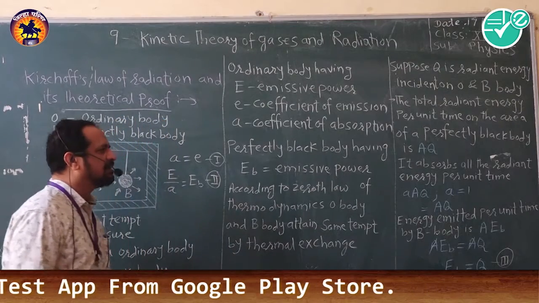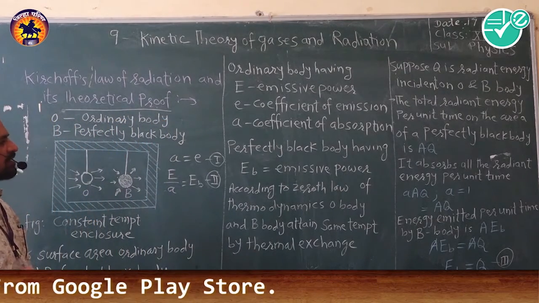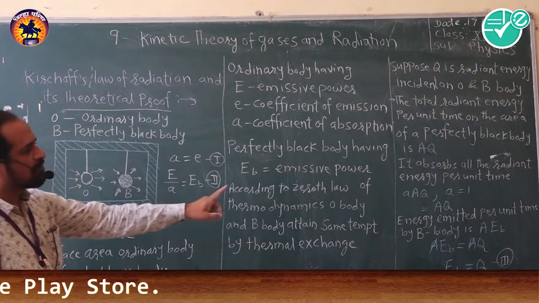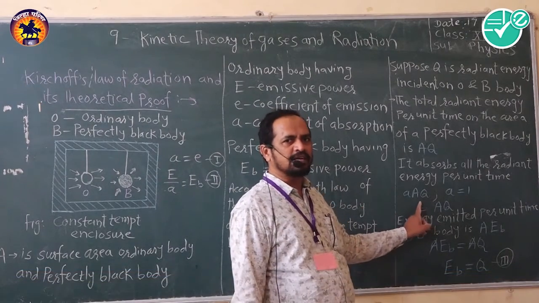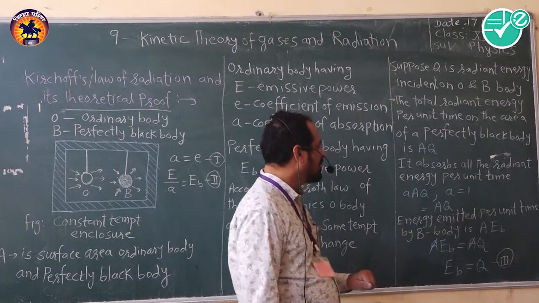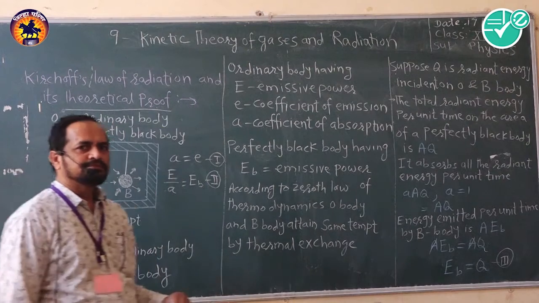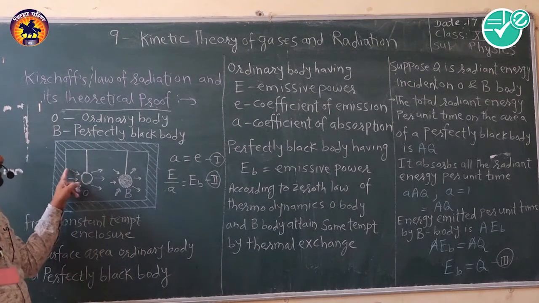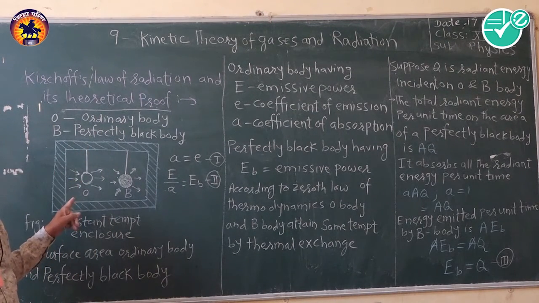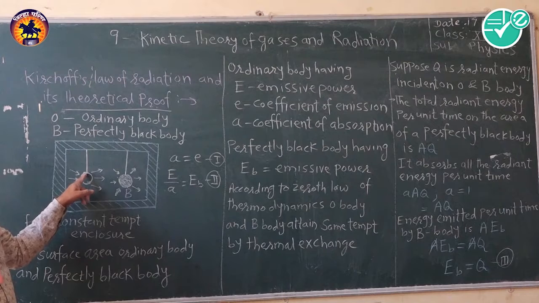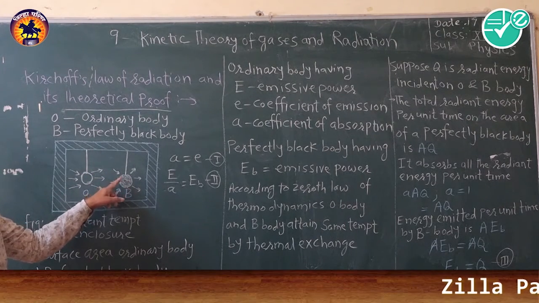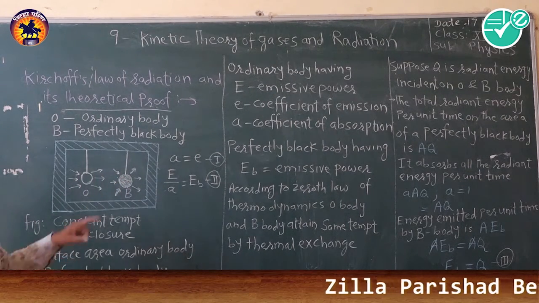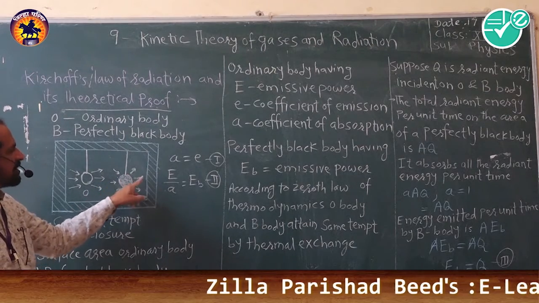So that is the absorbed radiant energy per unit time in the black body. After that, the first case is the radiant energy is incident, then the radiant energy is absorbed, here incident, here absorbed, and after that the radiant energy is emitted.